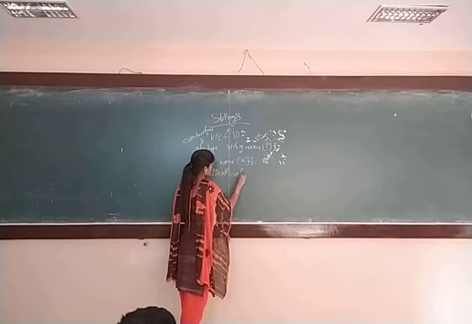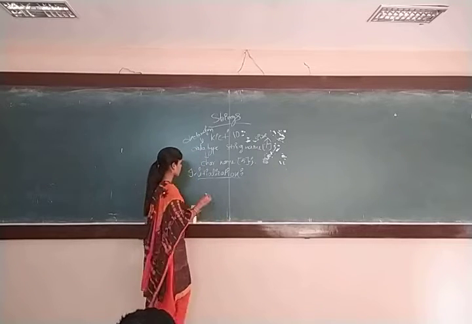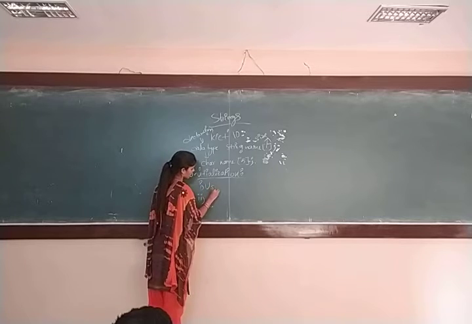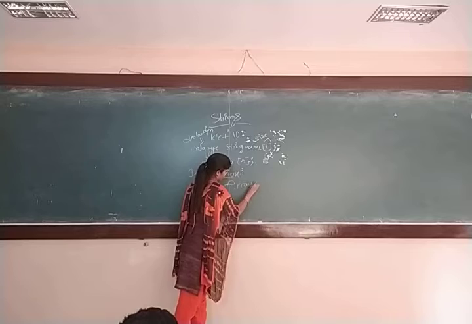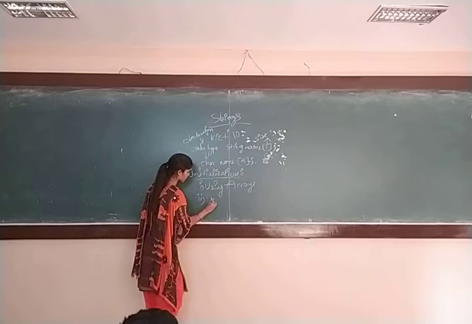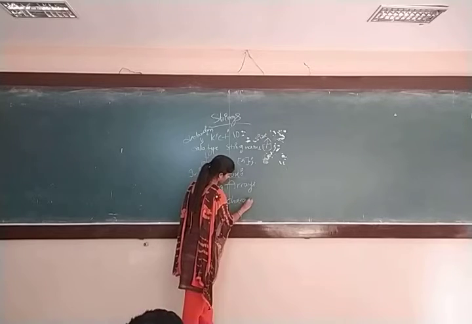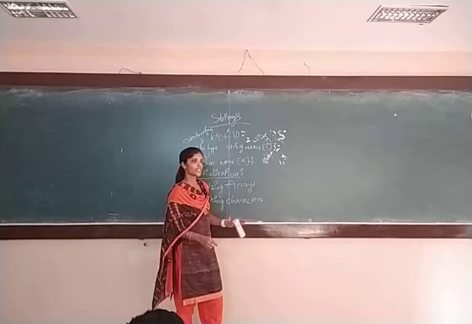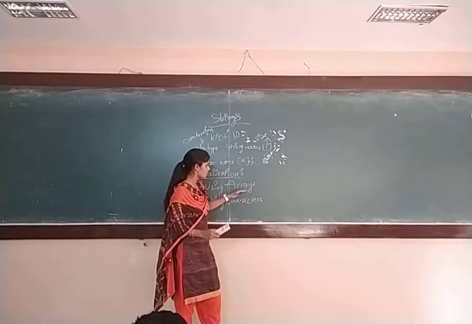Assigning values is also called initialization. How many ways are there? We have two ways. One is using arrays, and the second one is using characters. How many ways? Two ways. Using arrays, using characters. So these are the initialization ways.